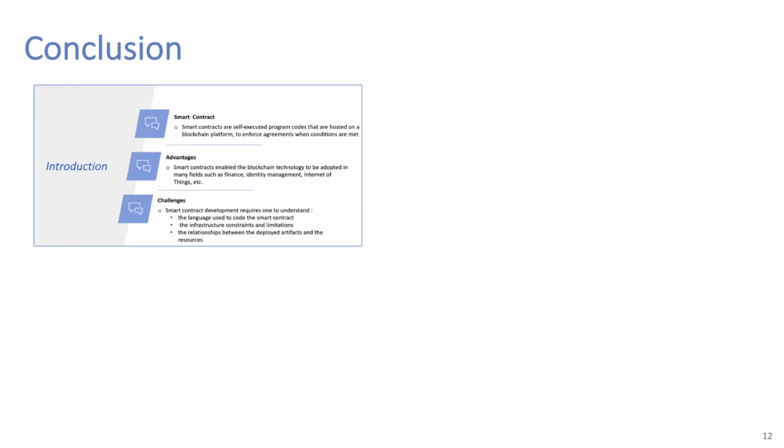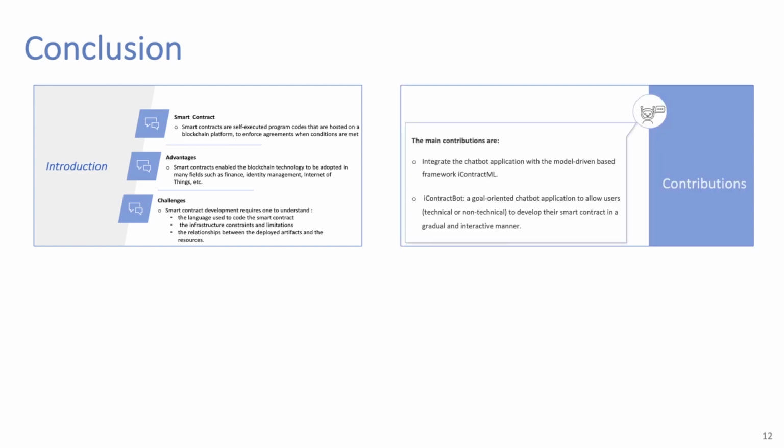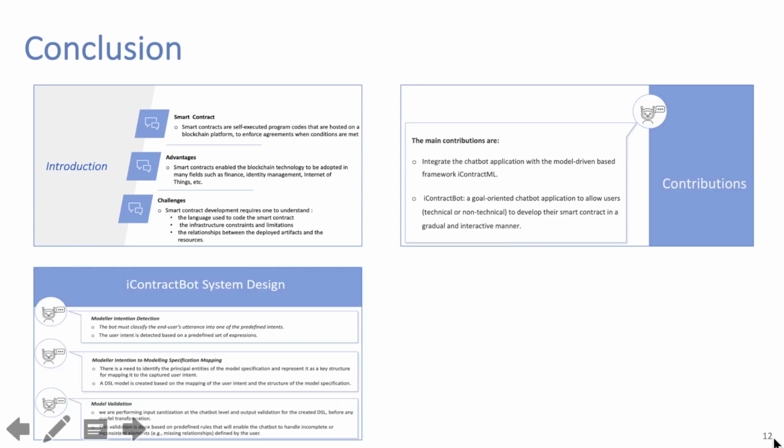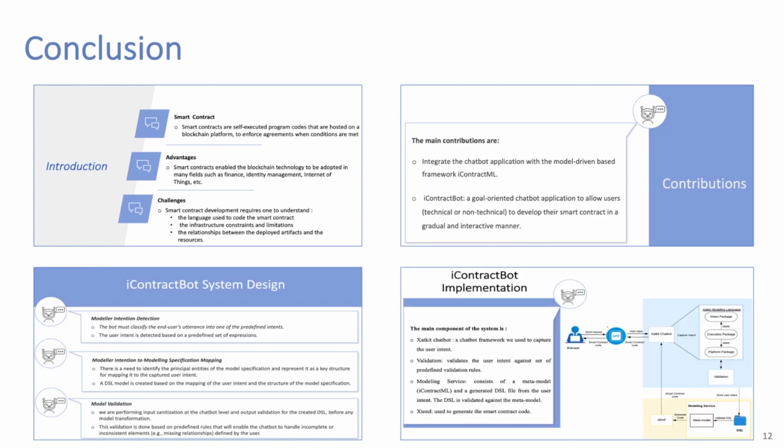In conclusion, in this presentation, we started by explaining the need for a more interactive and easier way to enable non-technical people to compose and create smart contracts. Hence, we have proposed the use of chatbots in order to generate smart contract artifacts. Moreover, we have presented the architecture and components for our model-based chatbot for smart contracts, and we have shown by example how it can be used to create a smart contract for the vehicle auction use case.